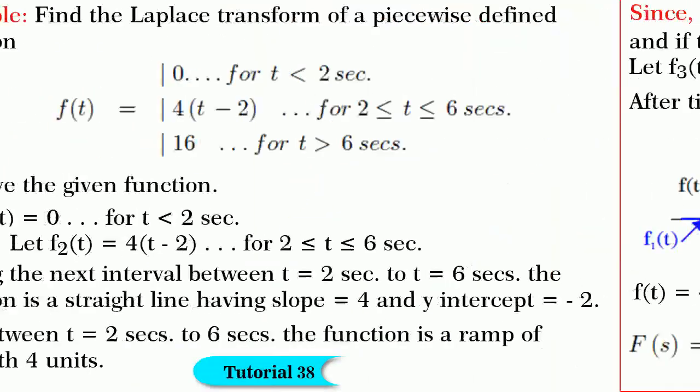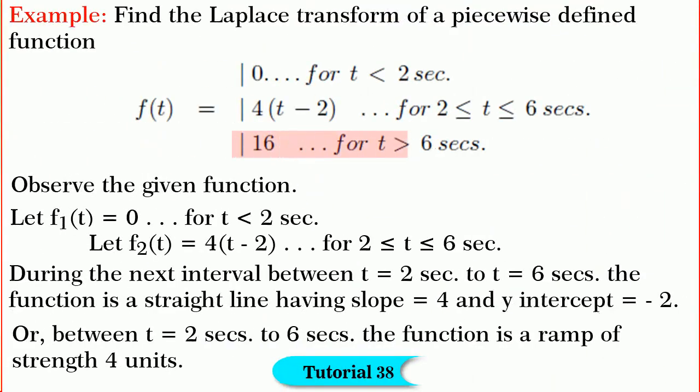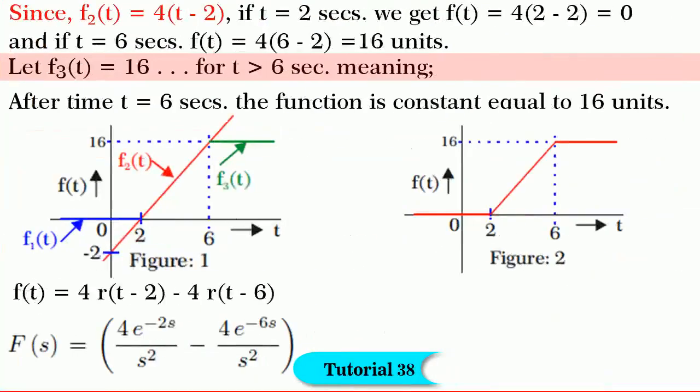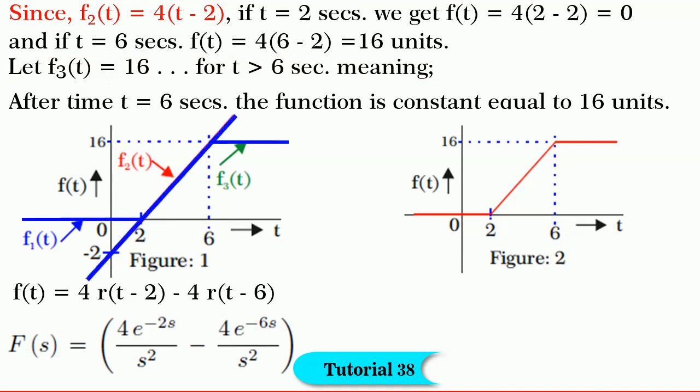Then let f3 is equal to 16, meaning the function is constant after t is equal to 6 seconds. All the three functions are shown in figure 1, and the resulting function, by limiting the end points, is shown in figure 2.